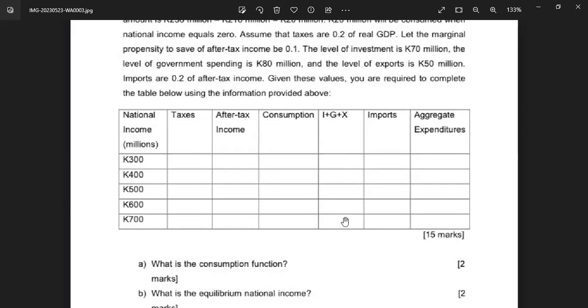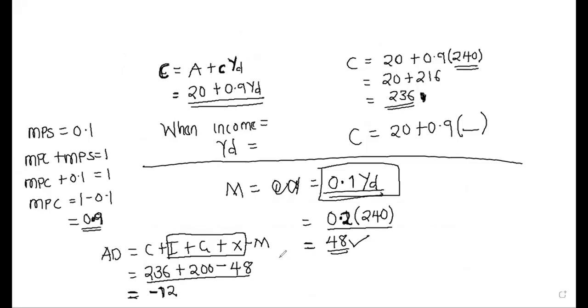Yes, I got that part. So you said that is C plus I plus G minus. Yes, so you remember the AD is C plus I plus G plus NX. Now NX is exports minus imports, right? Now we already have the C, which is on its own, right? Then these three are put together, which we have as 200. Okay. So it will be 200 for all of them.